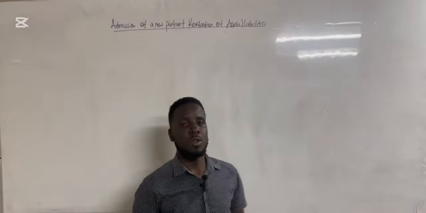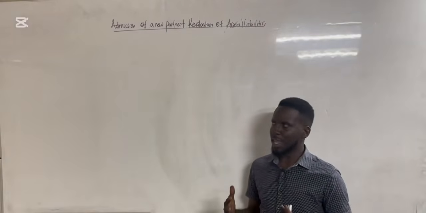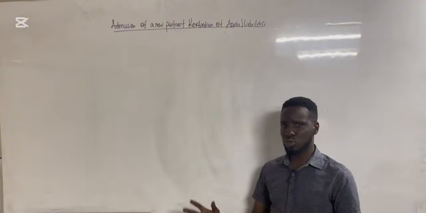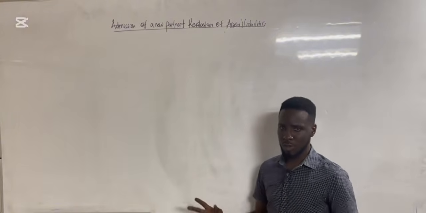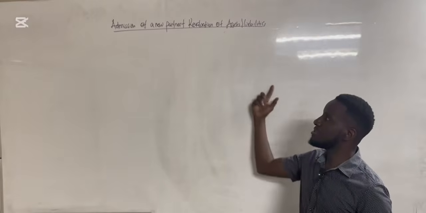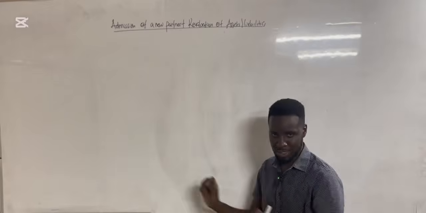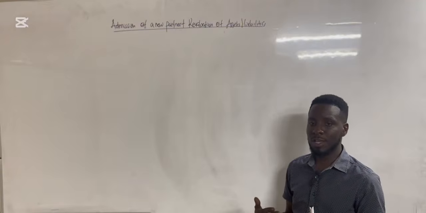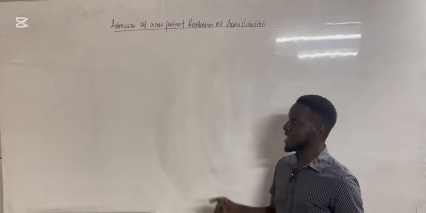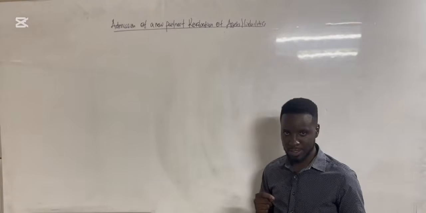Now, when we are admitting a new partner to the partnership, one of the things that we are supposed to do is revalue our assets and our liabilities. Once we revalue our assets and we find that our assets have gone down, or we have made what they call a loss on revaluation, it means that the new partner coming in is not entitled to that loss.